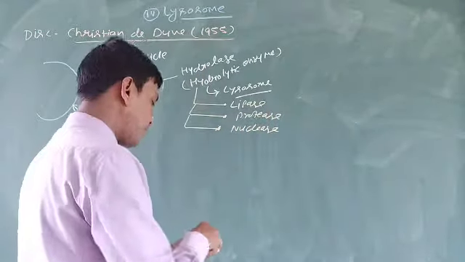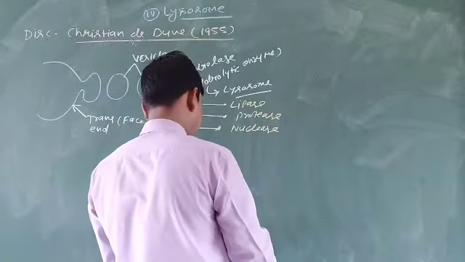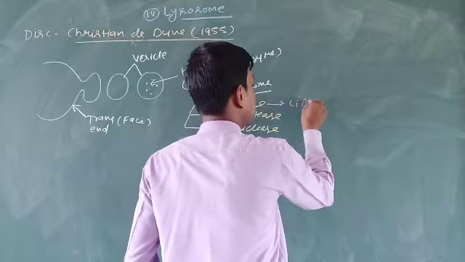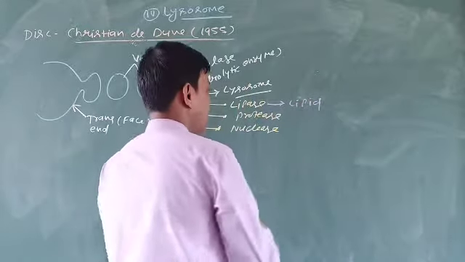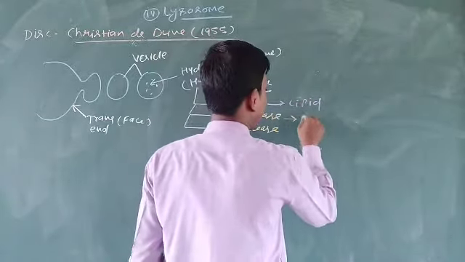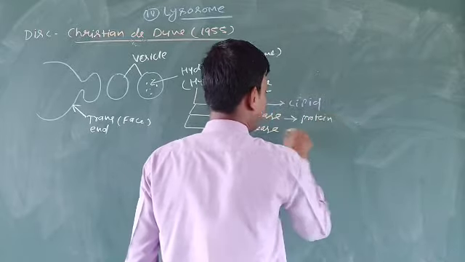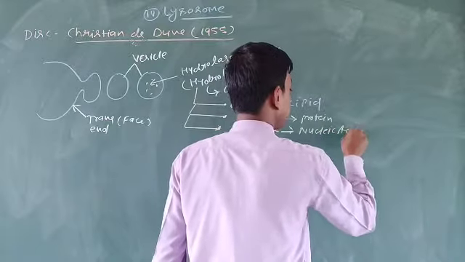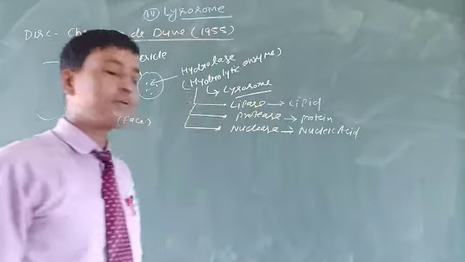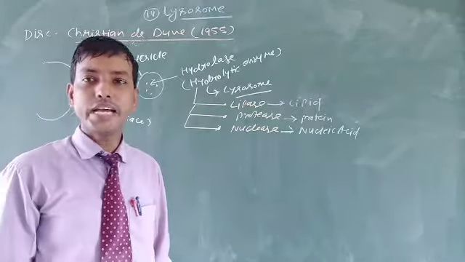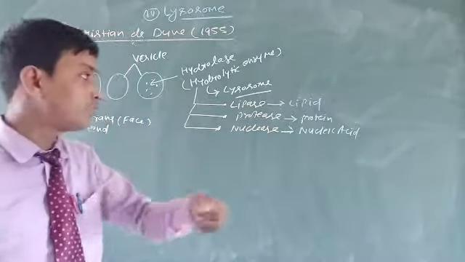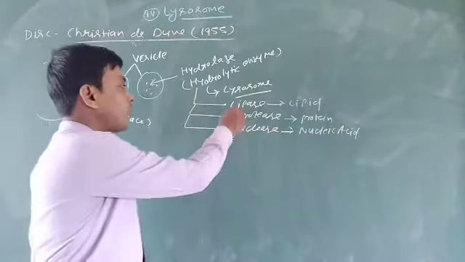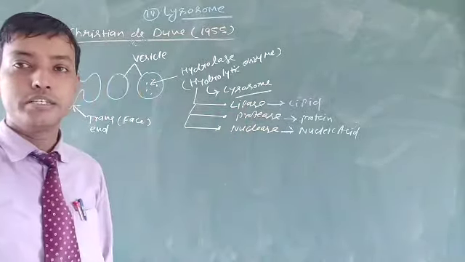The enzyme lipase helps to digest lipid. Protease helps to digest protein, and nuclease helps to digest nucleic acid. It means they all help in the digestion of essential nutrients, in the form of lipid, protein and nucleic acid, by means of lipase, protease and nucleases.